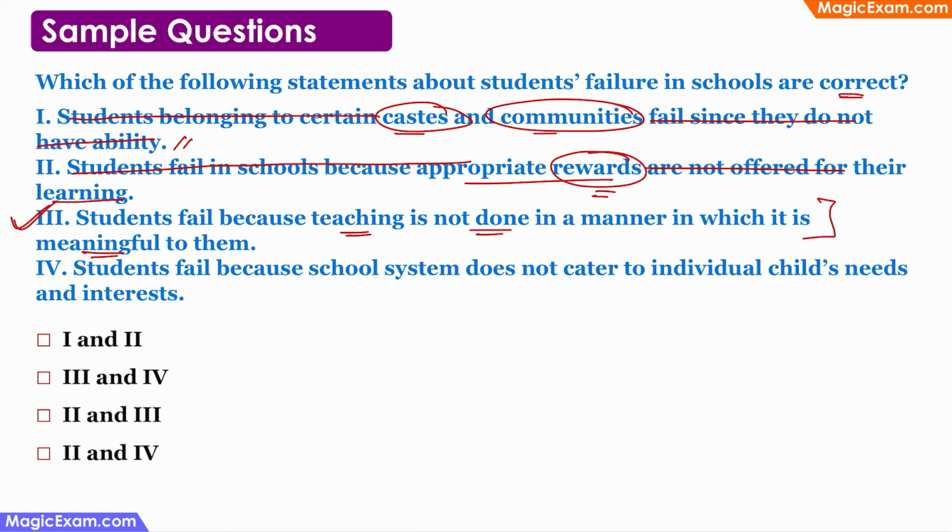Next, students fail because the school system does not cater to individual child's needs and interests. We discussed that every child is different. Every child's learning requirements are different. So the school should try to cater to the needs of all the students because all the learners, all the children are different. Therefore, if the school is just trying to use one standard methodology for everybody, then some children may fail. This is also a correct statement, which means that 3 and 4 are correct. So 3 and 4 is the correct answer.